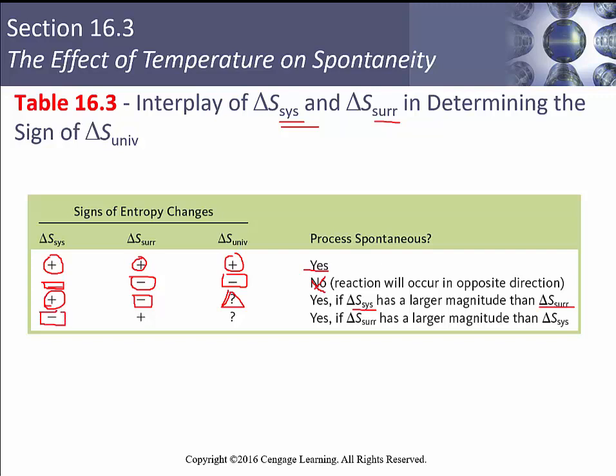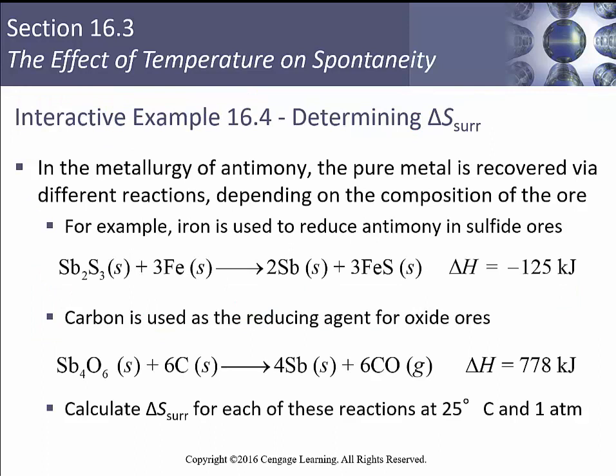If we flip those around and I've got a negative change in my system and a positive change in my surroundings, again, we do not know. It's going to depend on which one is bigger. So it will be spontaneous if delta S of the universe is positive, which means that my surroundings has to be larger in magnitude than my system.